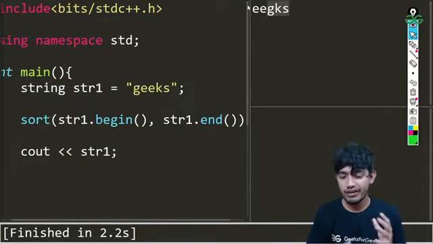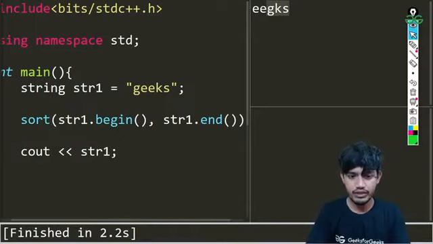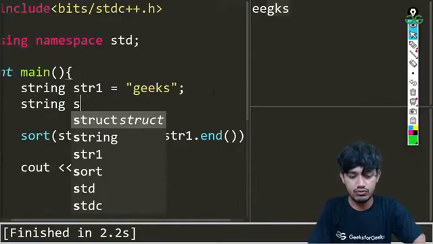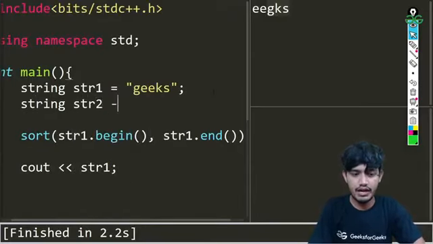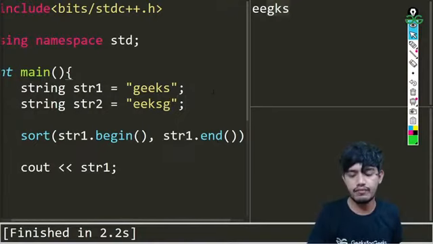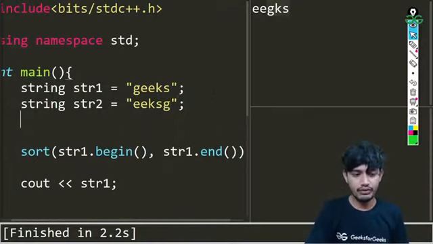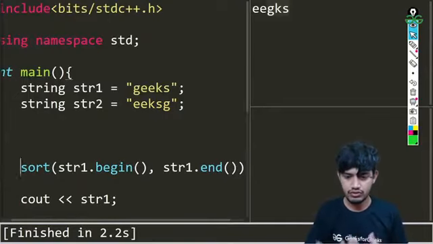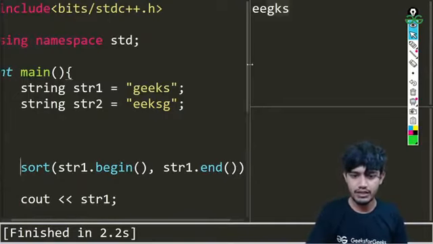So the same thing we'll be doing for string 2. So let us make a string 2, and we'll be writing something like this, and we know that it is an anagram of the other, that's for sure. So how will we be doing that? We'll not be using this sort function here. I just did that to show it to you, but we'll not be using that.